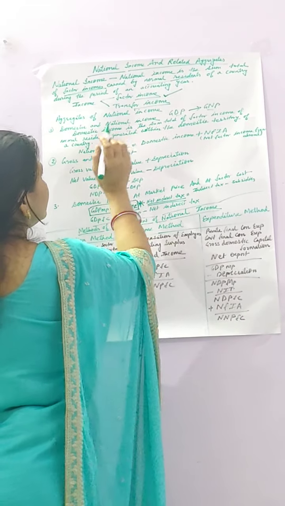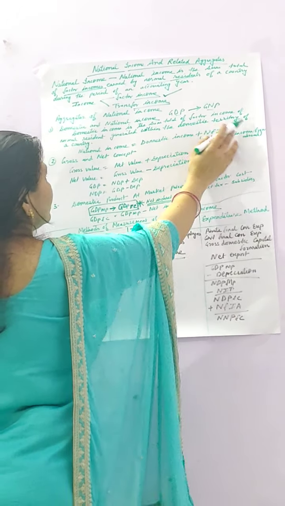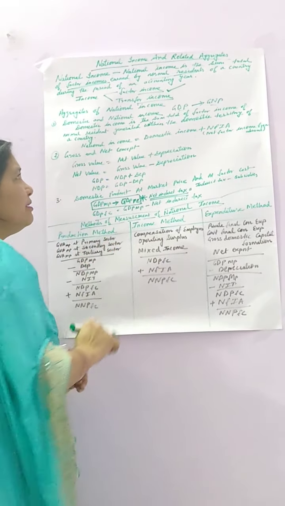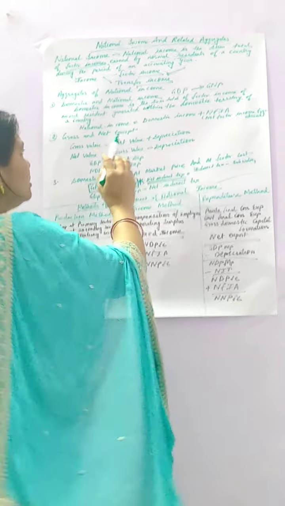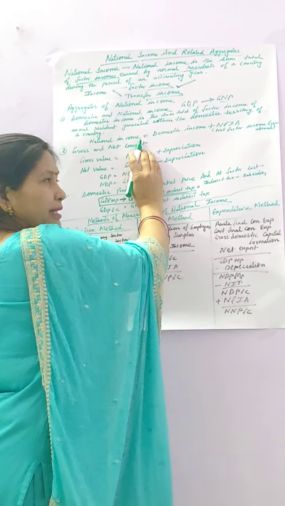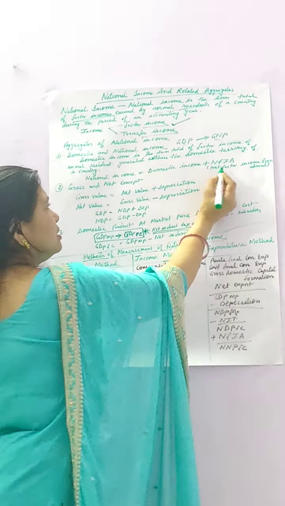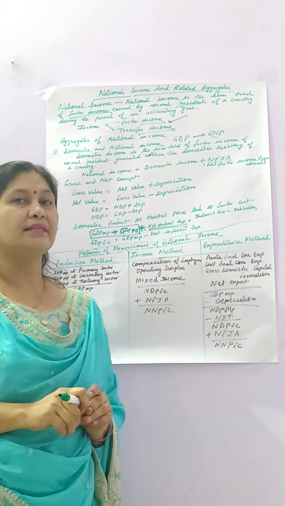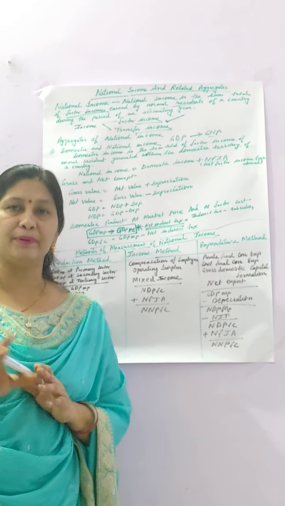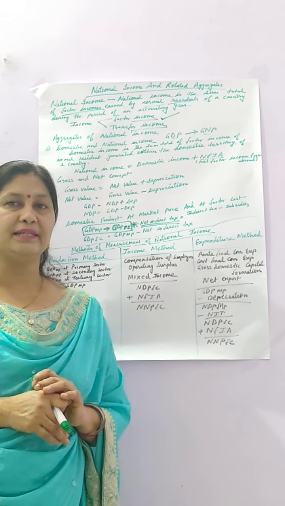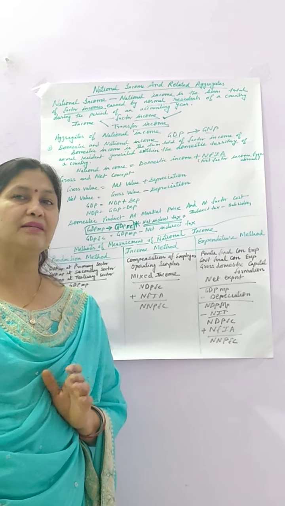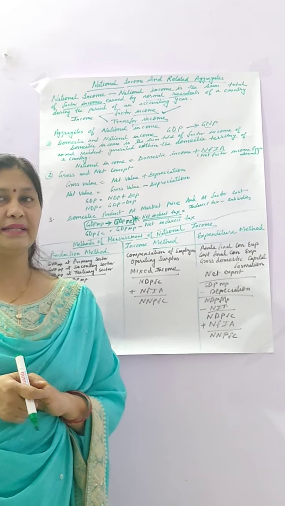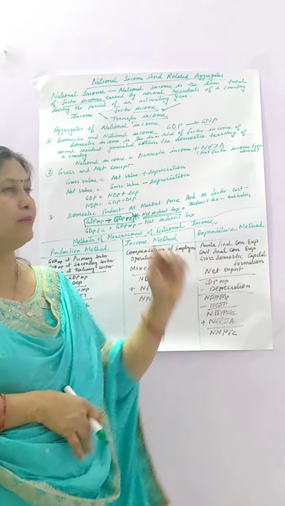Domestic income is the sum total of factor income of normal residents generated within the domestic territory of the country. And we can make domestic income into national income when we include the value of NFIA. NFIA is the net factor income from abroad. This is the income we get from abroad. If some person of our country willingly moves to another country for getting a job or doing work, there he is getting factor income. So this is known as factor income from abroad.